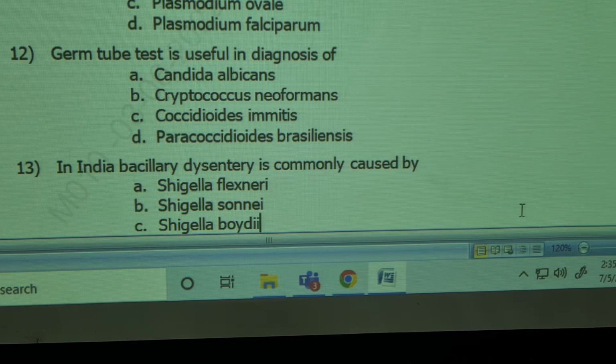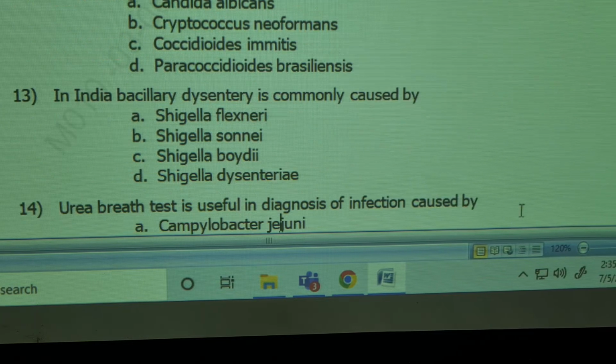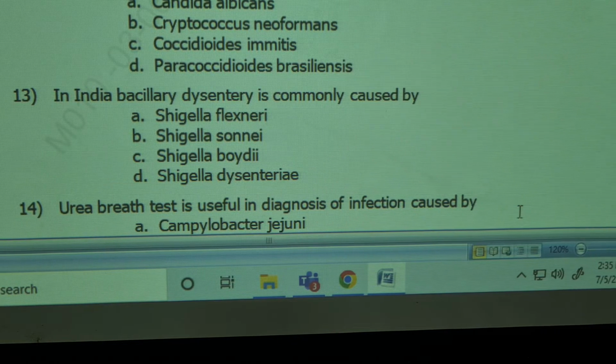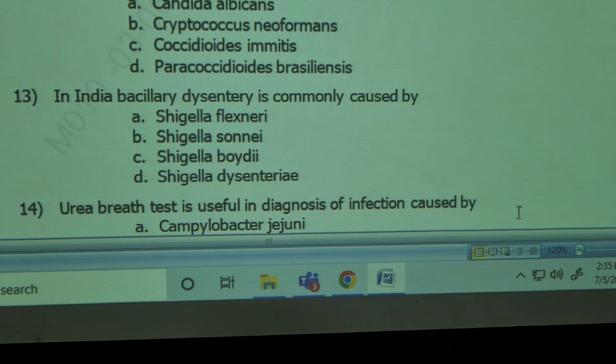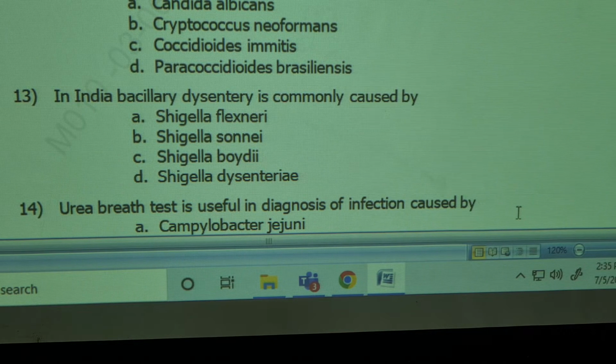We will tell you what a germ tube is when we take up Candida albicans. You incubate in the plasma, and there is formation of pseudohyphae. It is also called Reynolds phenomenon. Bacillary dysentery is commonly caused by, there are 4 species: Flexneri, Sonnei, Boydii and dysenteriae. Which one? Flexneri, very good.